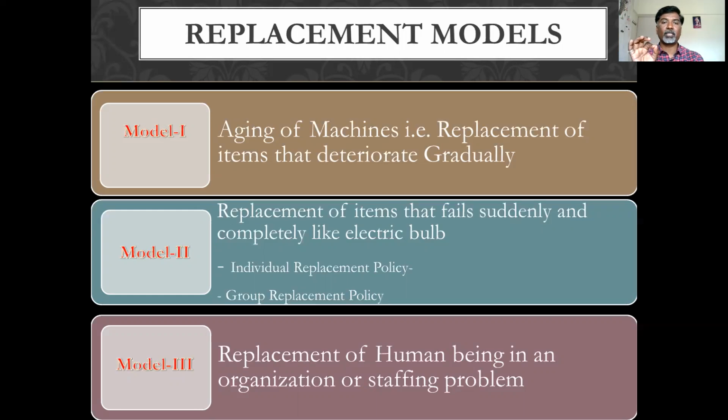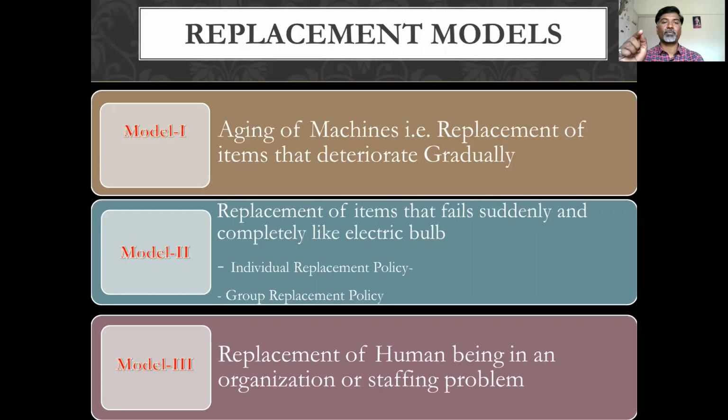Second one is replacement of items that fail suddenly and completely, like an electrical bulb. In such a situation, two types of policies are used. Either individual replacement policy: when the particular item fails, at that time you replace it with a single individual item. And another one is group replacement policy: at some specific interval, you replace all items.